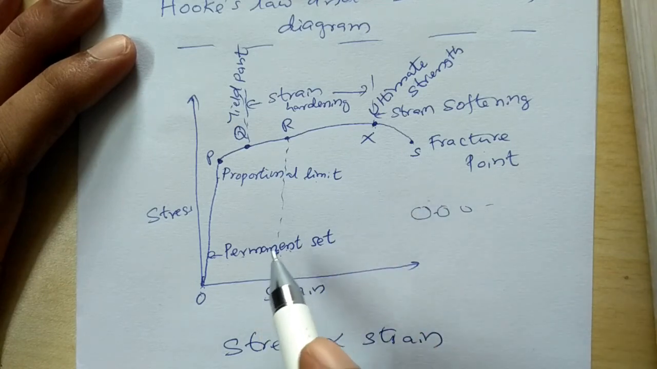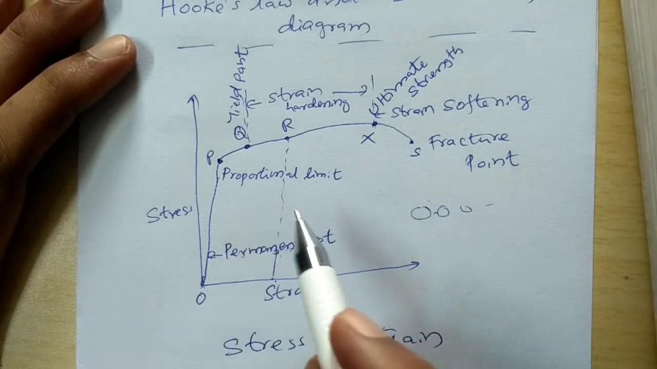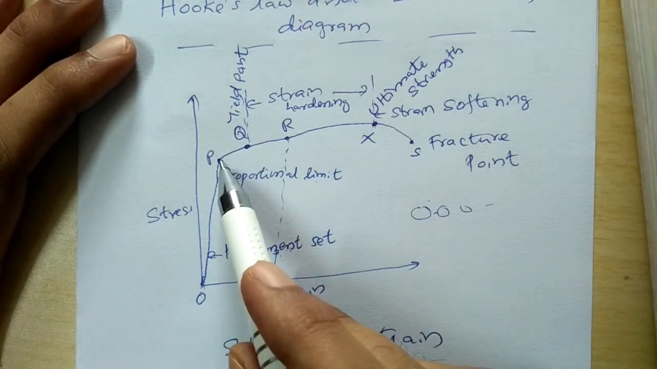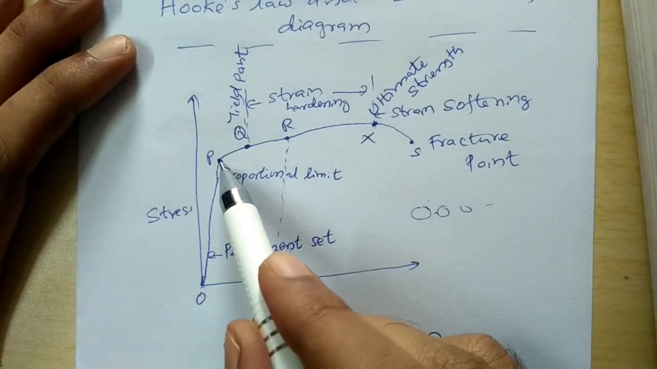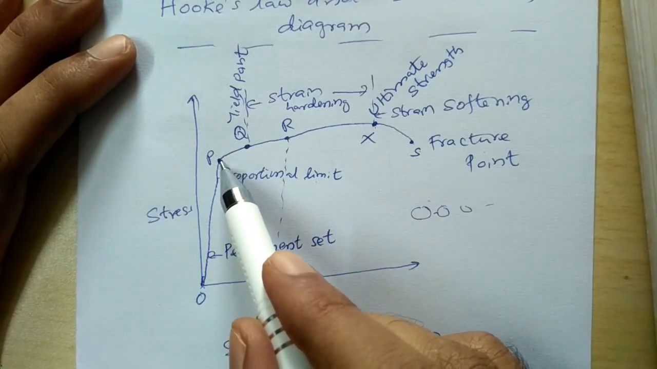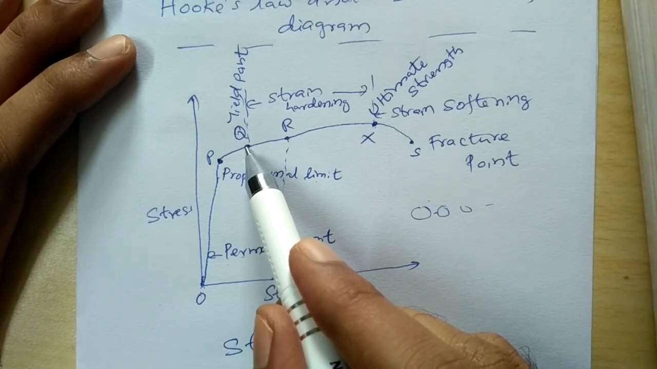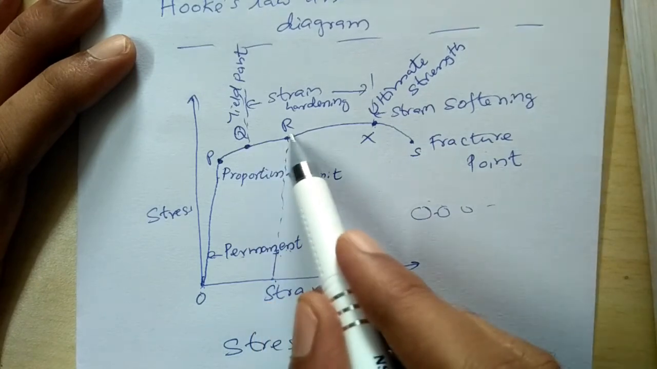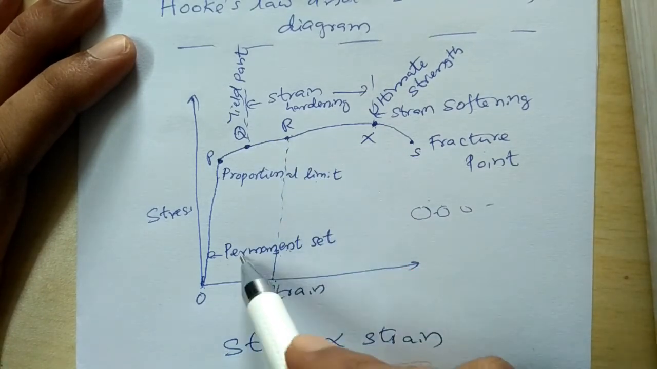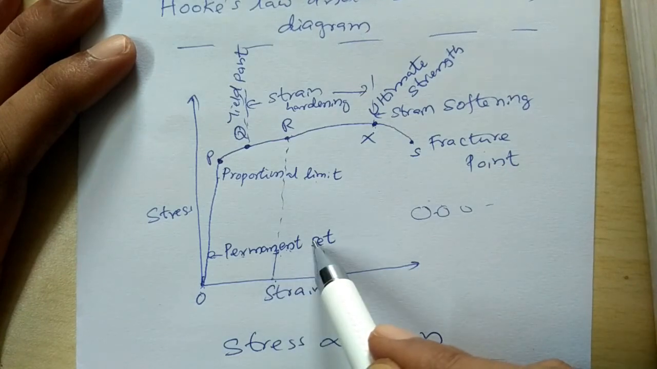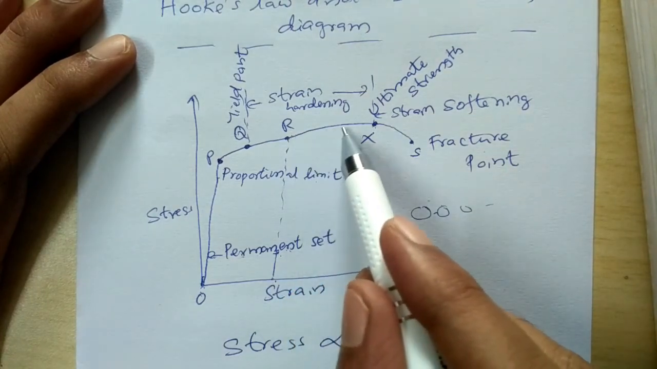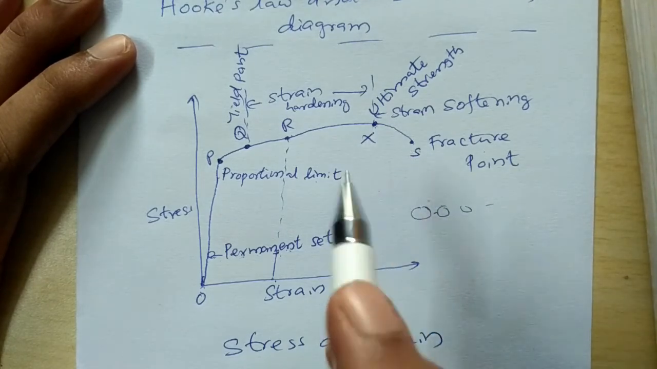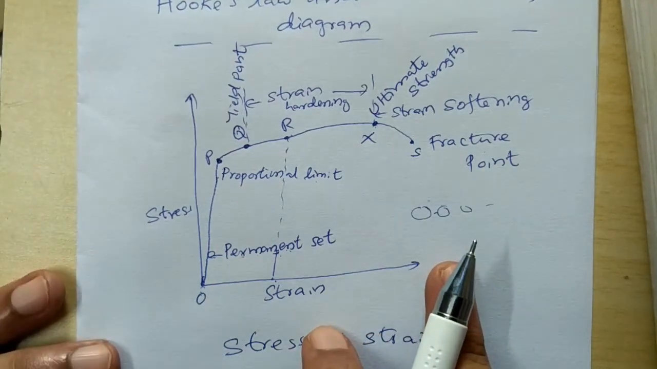Suppose I have a metal wire or a rod, and I try to stretch the material up to P, the proportional limit. Hooke's law is obeyed here, that is, stress is directly proportional to strain. Even if I stretch up to Q, the material can regain its original shape completely. That is the elastic limit or the yield point. Beyond Q, if I stretch, the material gets permanently deformed, which corresponds to the permanent set. If you stretch the material again, it will exhibit its ultimate strength, and above that limit the material breaks, which corresponds to the fracture point.